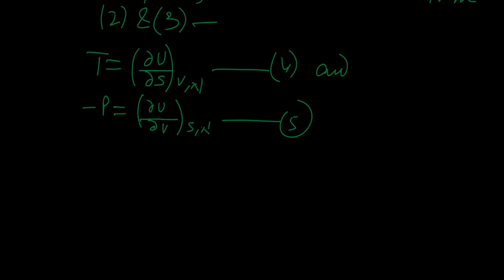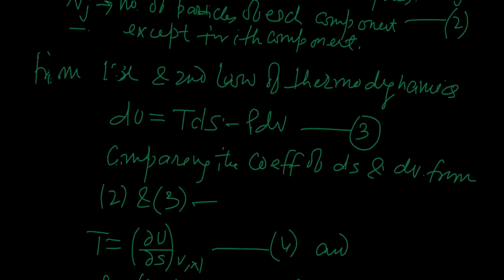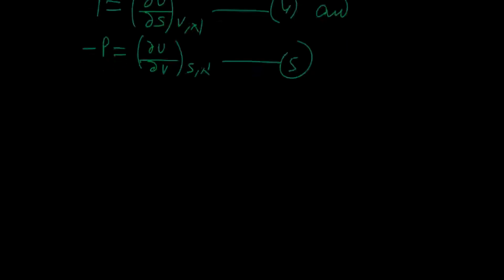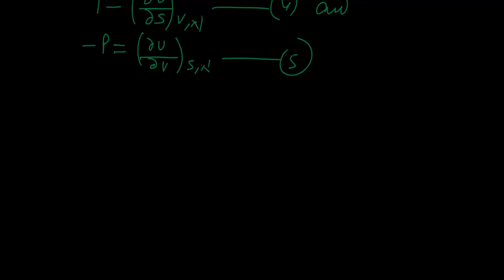Now we introduce a new symbol for the partial derivative in the above equation. See equation number 2, the last term is in the form of a partial derivative, and for that partial derivative we introduce a new symbol, denoted by mu i.